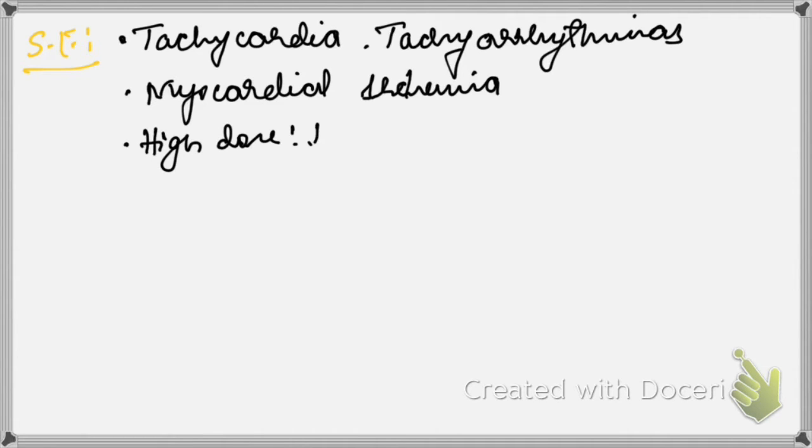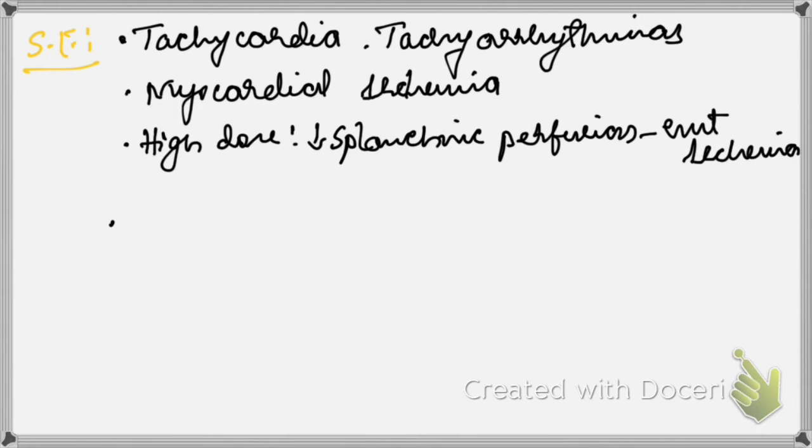One more is at high doses it leads to decreased splanchnic perfusion due to alpha 1 action, that is vasoconstriction. So it will lead to gut ischemia. It can lead to bowel gangrene also, so avoid giving in higher doses.